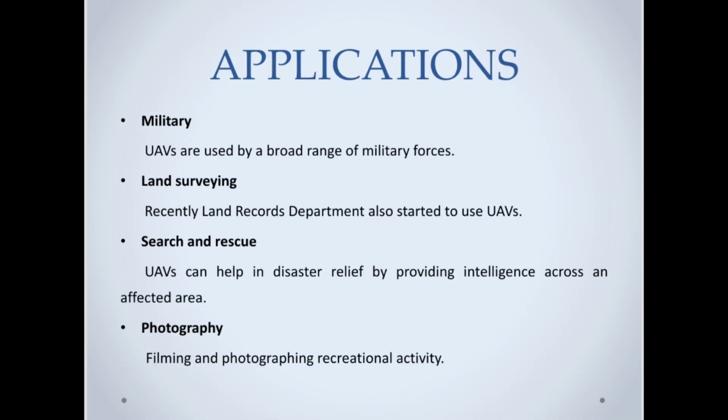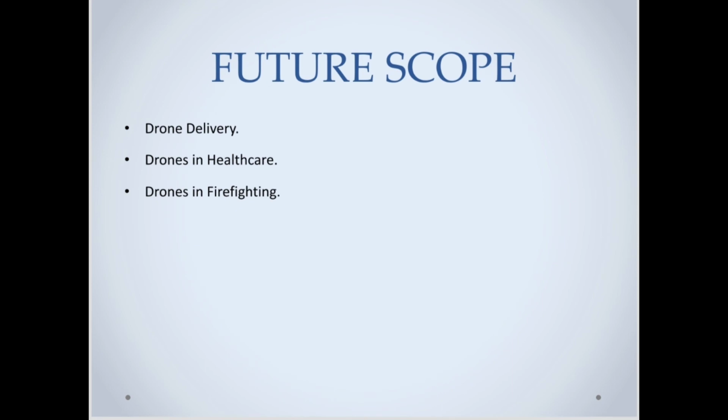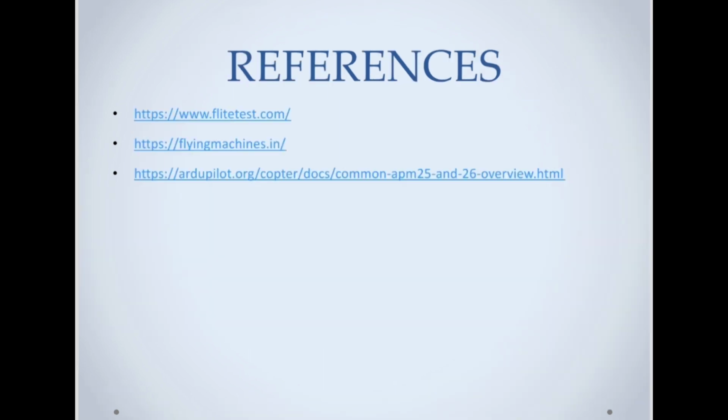The next thing is applications, like UAVs are used in militaries, they can be used for land surveying. Recently the land records department has hired some UAVs for drone surveying, and then they can be used in rescue, like for photography. There are millions of applications, so these are some future scopes. Well, UAVs further can be used for delivery in healthcare sections or in firefighting, and here are the references.